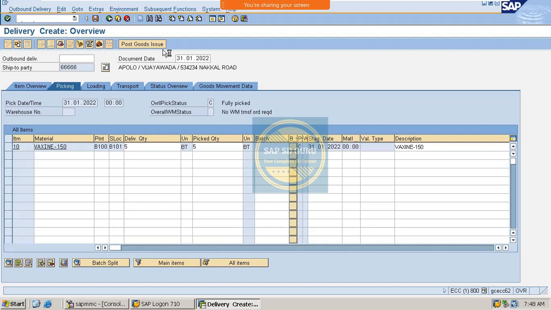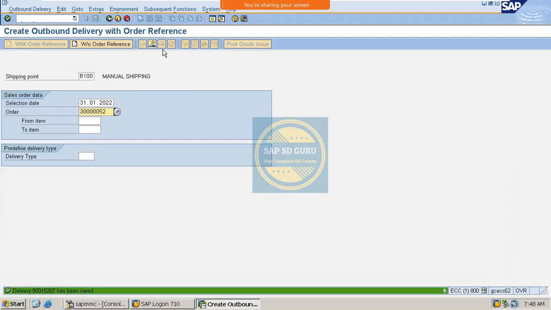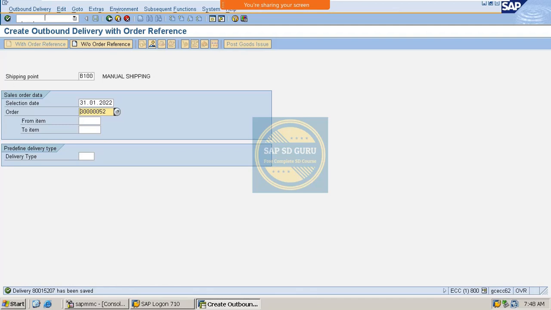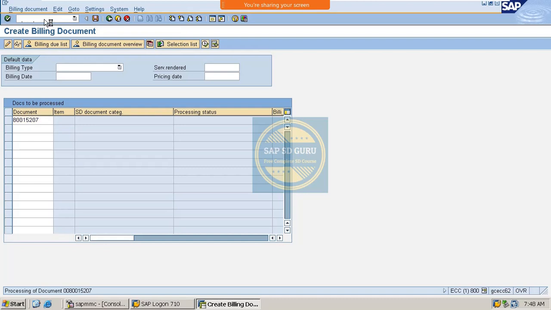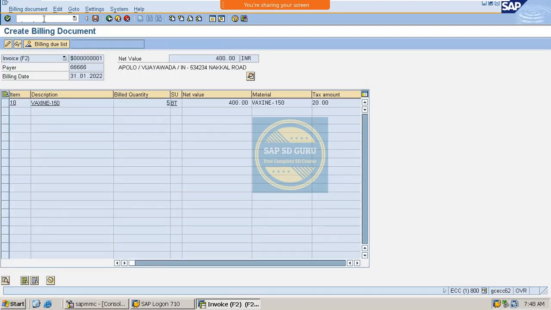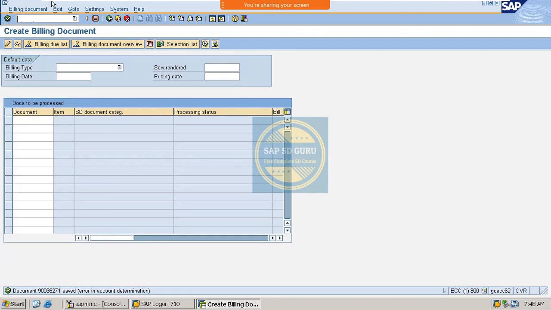Okay, for the agreements we are not going through VA01 and creating release orders, because from the agreement only we can create deliveries. See here, the delivery got saved, and now we can create the invoice. So we can save it now. And if we go back to the agreement,